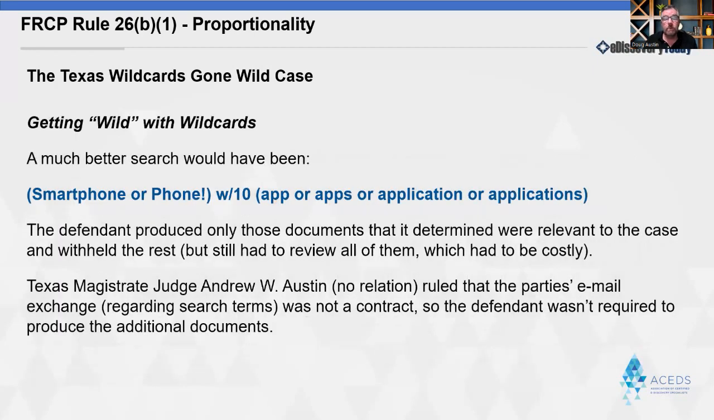This is known as getting wild with wildcards, and it's one of the most common searching mistakes I see legal professionals make. A much better search would have been to break out the individual terms with OR separators to be much more precise, as you see in the example here. Keep in mind the parties negotiated this awfully overbroad term, so neither of them realized just how bad a search term it was. Fortunately for the defendants, Judge Andrew Austin, no relation, ruled that the defendants weren't required to produce everything responsive to the search results like the plaintiff wanted. They still had the right to review them for responsiveness, but they had to review a lot of extra documents they wouldn't have had to review, which was punishment enough.